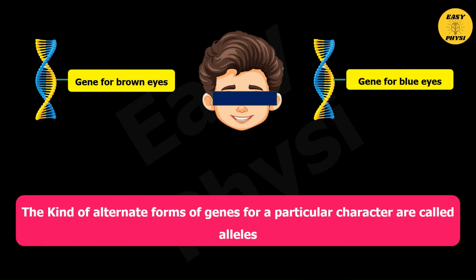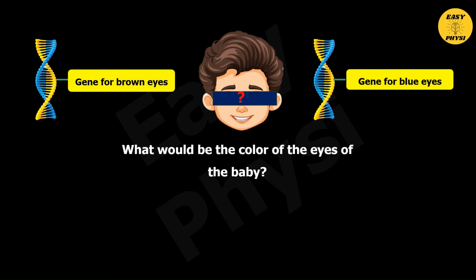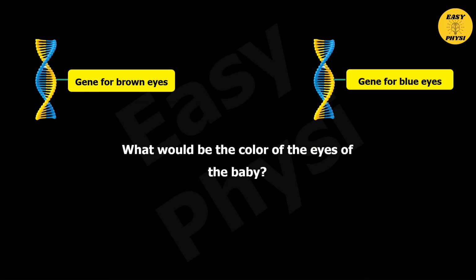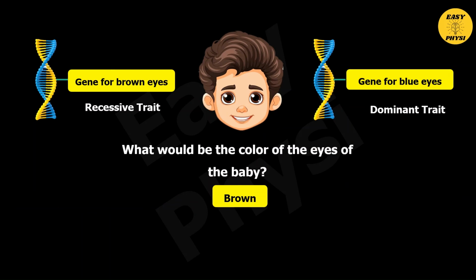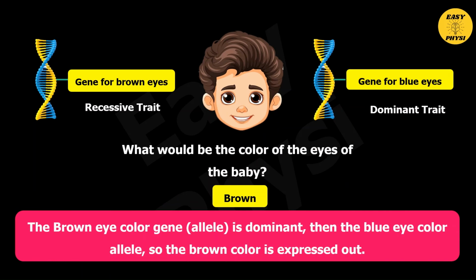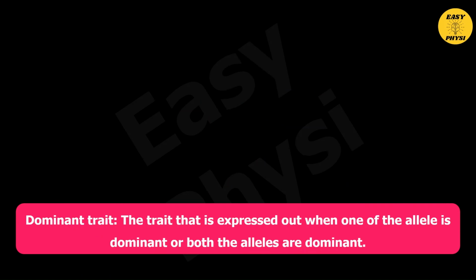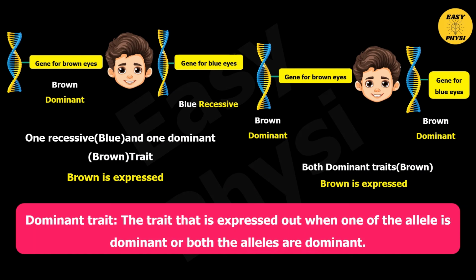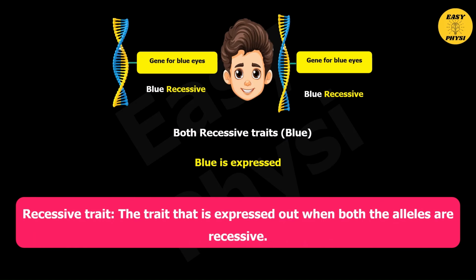The alternate forms of genes for a particular character are called alleles. So what would be the color of the eyes of the baby? Will it be blue or brown? The eye color of the baby would be brown. The brown eye color gene is dominant over the blue eye color allele, so the brown color is expressed. Dominant trait: the trait that is expressed when one of the alleles is dominant or both the alleles are dominant. Recessive trait: the trait that is expressed when both the alleles are recessive.